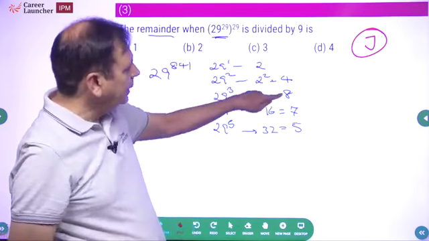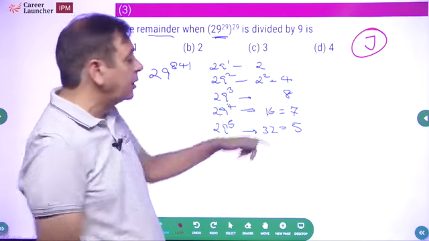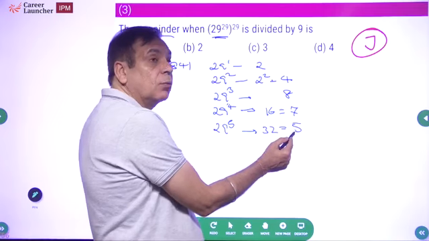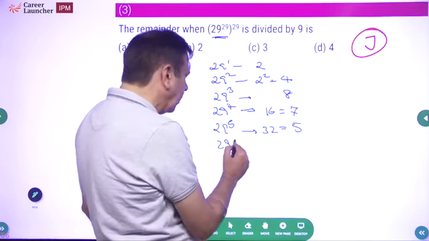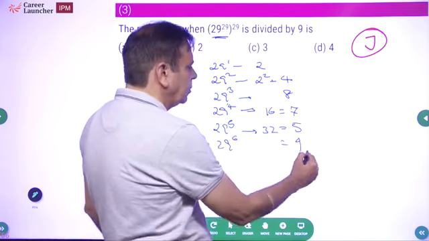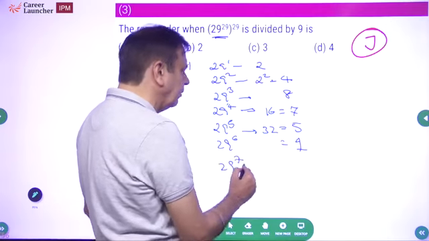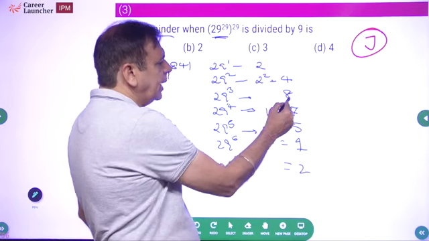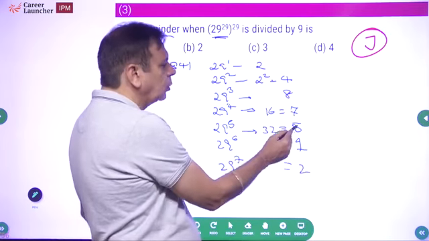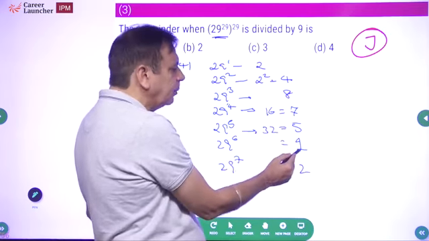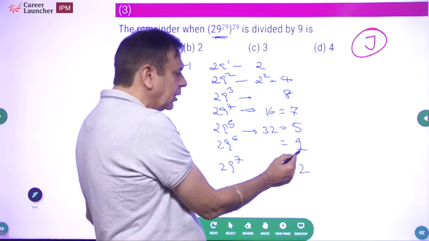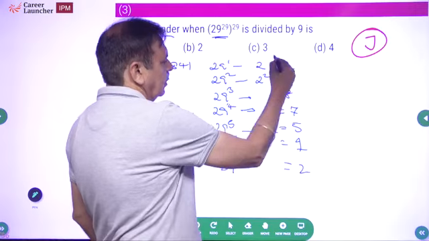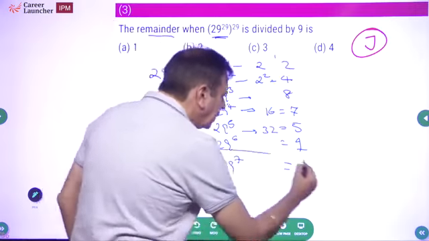Look at this. 2, 4, 8. 8 ka double 16. 16 means 7. 7 ka double 14. 14 means 4 plus 1, 5. 29 to power 6 will be 10, which means 1. 29 to power 7 will be 2. Double: 2, 4, 8, 16 means 7. 7 to the 14. 14 means 5. 5 to the 10 means 1 plus 0, 1. 1 ka double 2. Can you see a pattern? Okay. So what is the pattern? This is the pattern.